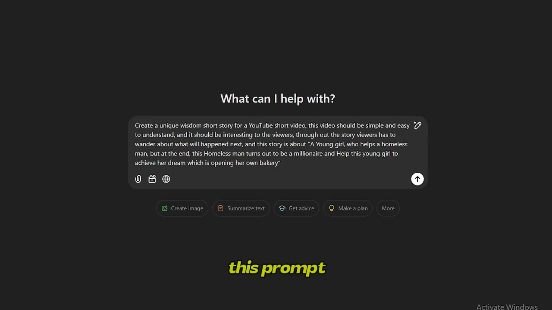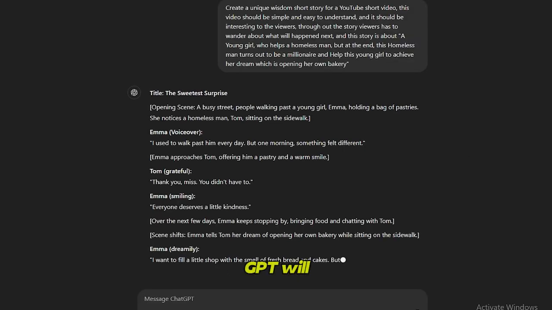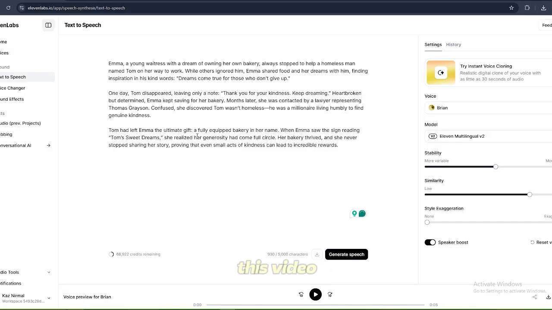And using this prompt, you can easily generate a unique story. In this case, this is going to be a story about a young girl who helps a homeless man. But at the end, this homeless man turns out to be a millionaire and helped this young girl to achieve her dream, which is opening her own bakery. Just like this, you can explain your story to this prompt, and ChatGPT will generate a unique script for this short video. After you generate the script for this video, you can use an AI tool like 11 Labs to